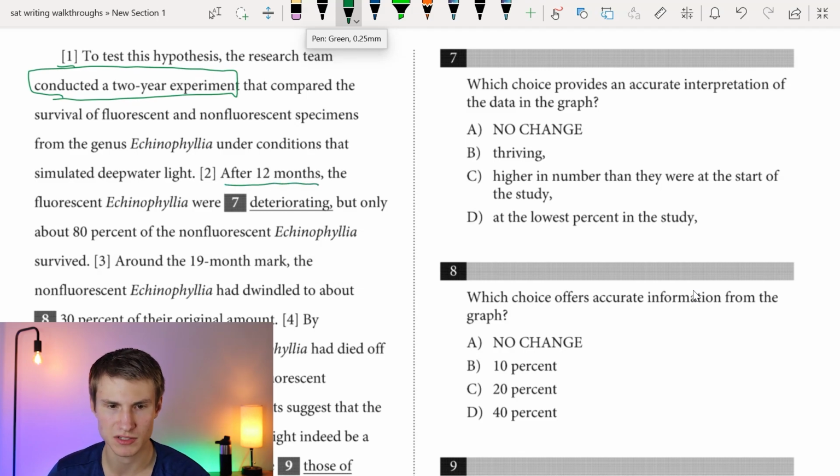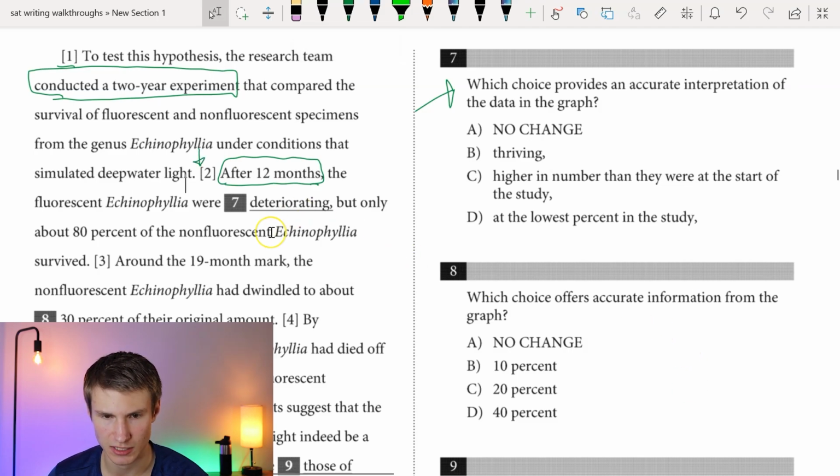Here I have, after 12 months, the fluorescent Echinophyllia were deteriorating. Now I'm asked for some sort of interpretation from the graph. I'll quickly do that. Just one thing I want to note here though, is that since we're saying after 12 months here, I'm probably going to want to place my sentence right there between 1 and 2. But I'm going to quickly finish reading sentence 2 before I do that.